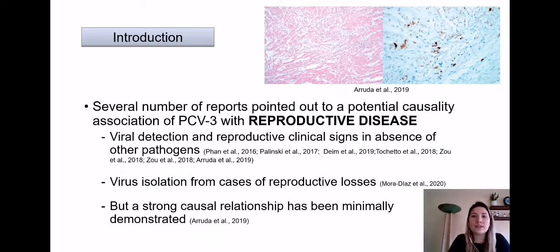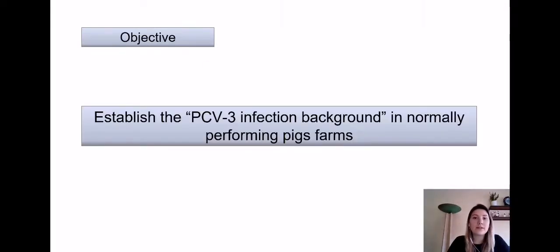But the most significant finding was demonstrated by Arruda and collaborators, where PCV3 was found within histological lesions. Here we can see a fetal heart published by Arruda with histological lesions and also infected by PCV3. However, there is a lack of available information on the virus detection in farms with good reproductive parameters. So, the objective of this study is to establish the PCV3 infection background in normally performing pig farms.